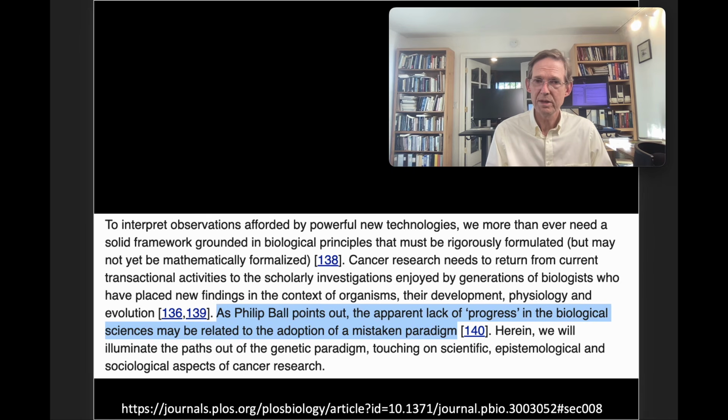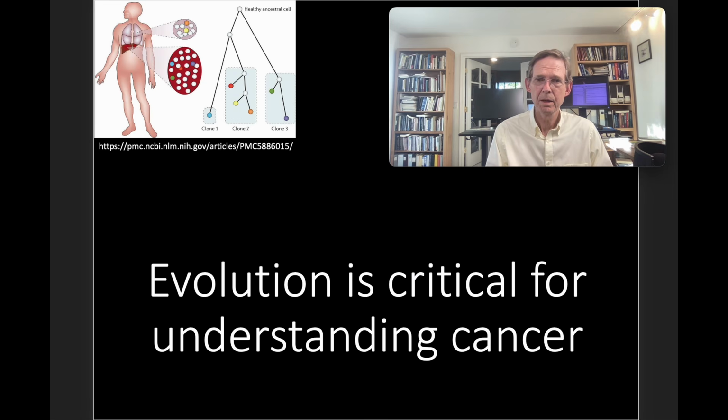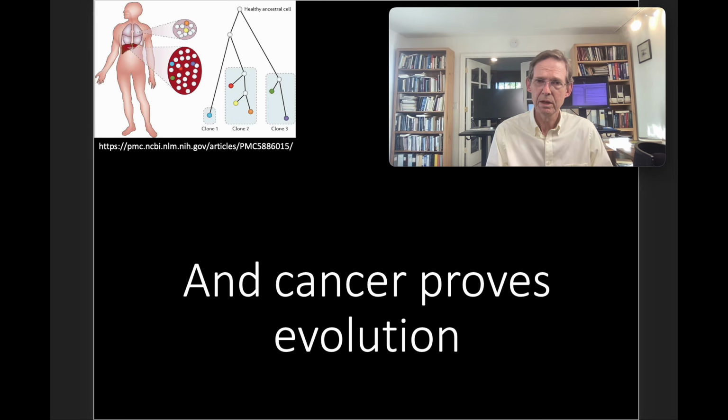As Philip Ball points out, the apparent lack of progress in the biological sciences may be related to the adoption of what? A mistaken paradigm. Ideas have consequences. The genetic paradigm of cancer is a vague theory, and as physicist Richard Feynman stated, vague theories cannot be disproven. Indeed, evolution is critical for understanding cancer, and cancer proves evolution.